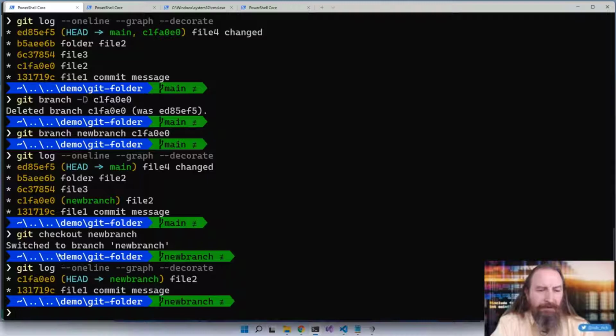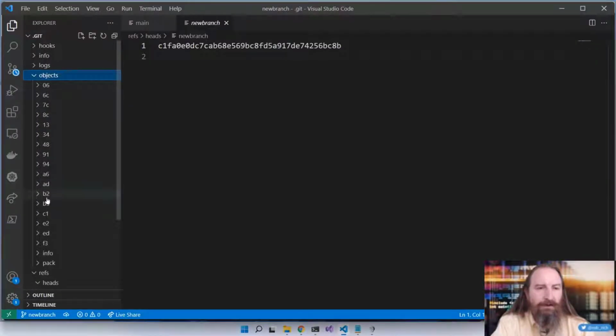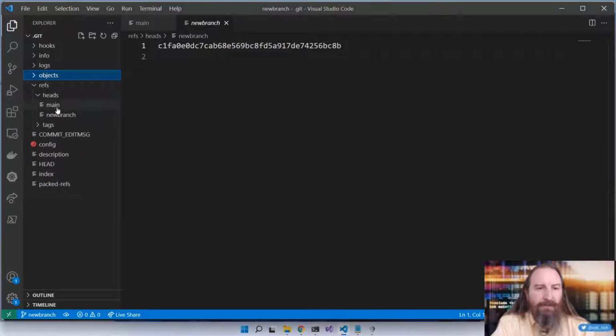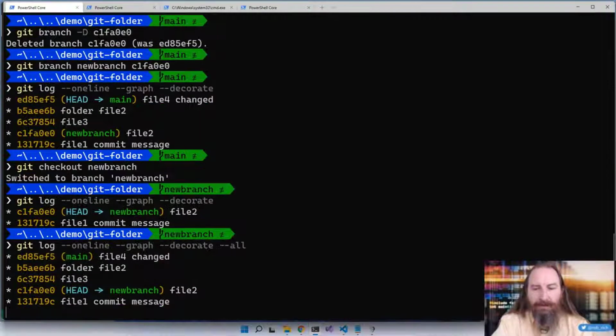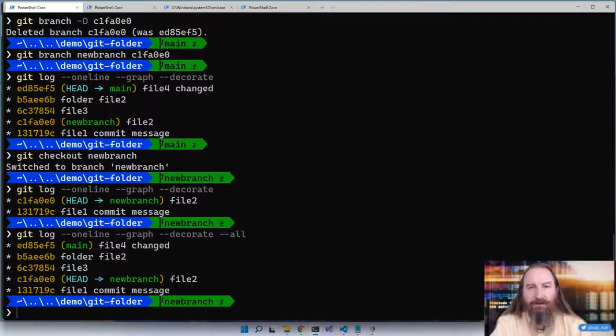Now what happened to our other content? We still have all of the objects here inside Git. We still have the main reference, but we're not seeing it in our history. Let's add one more parameter. Let's say --all. And that will show us not only the things in the current branch, but also things in other branches as well. There we go.